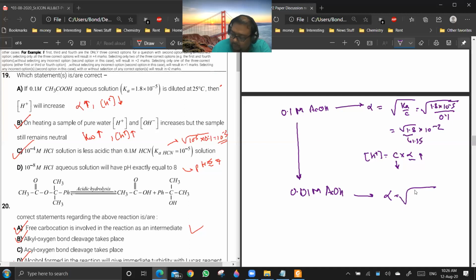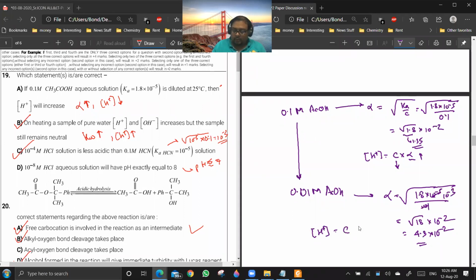Under root of Ka by C. So it is the square root of 18 into 10 to the power minus 2. That is like 4.3 into 10 to the power minus 2. So you see, alpha has increased, but how many times has it increased? 2 times.